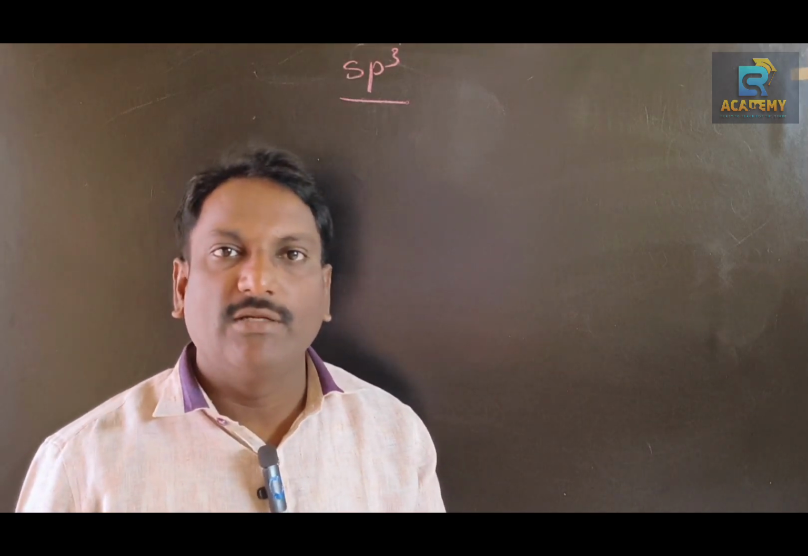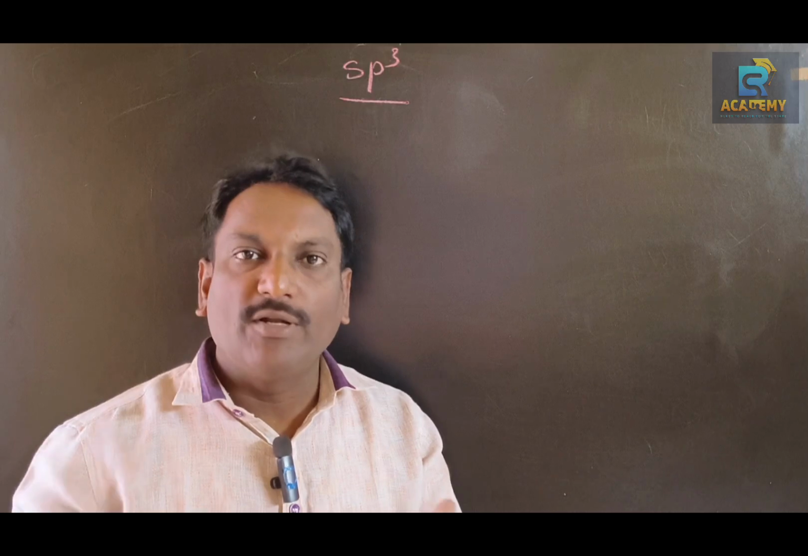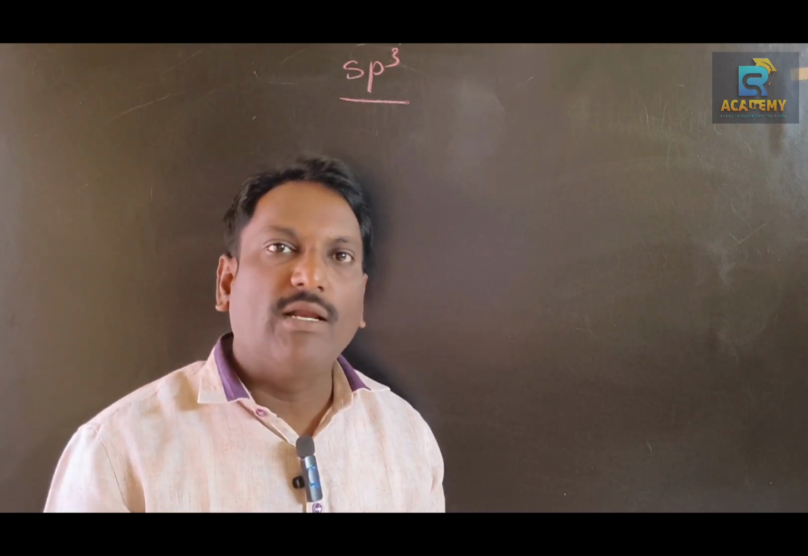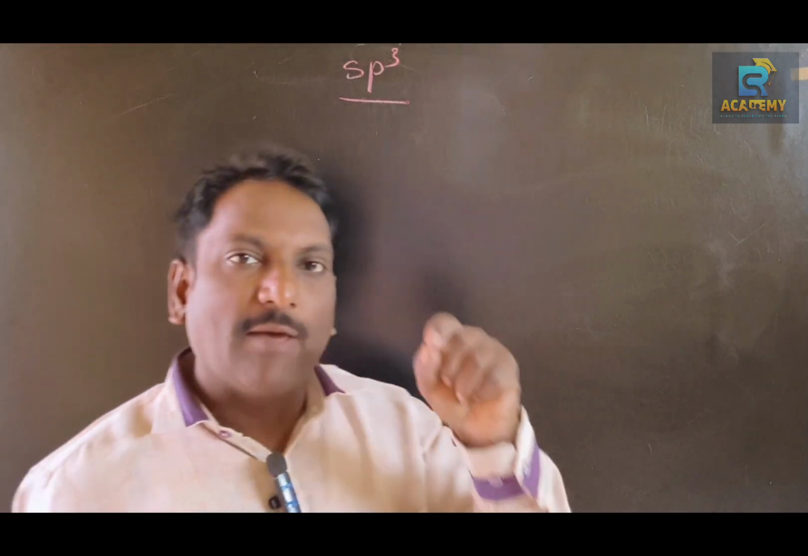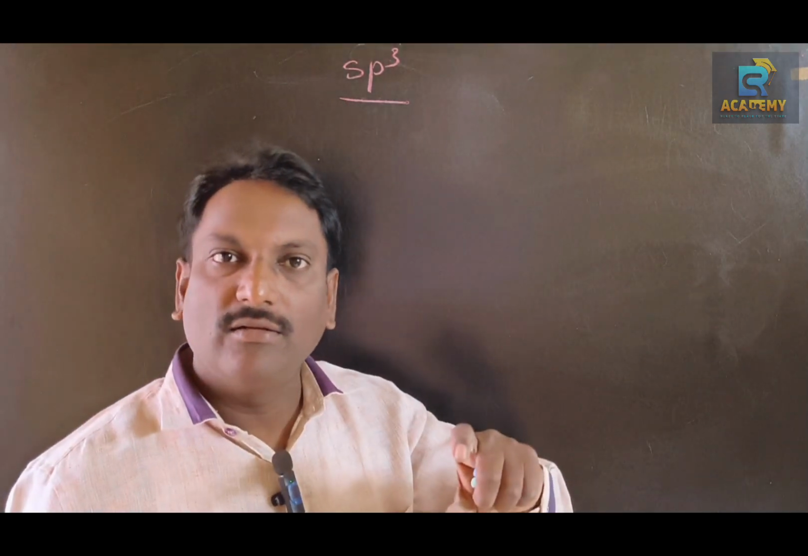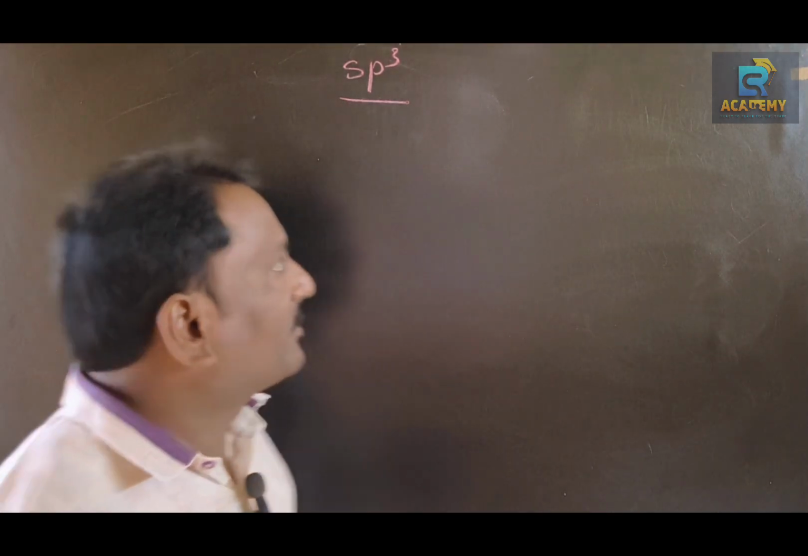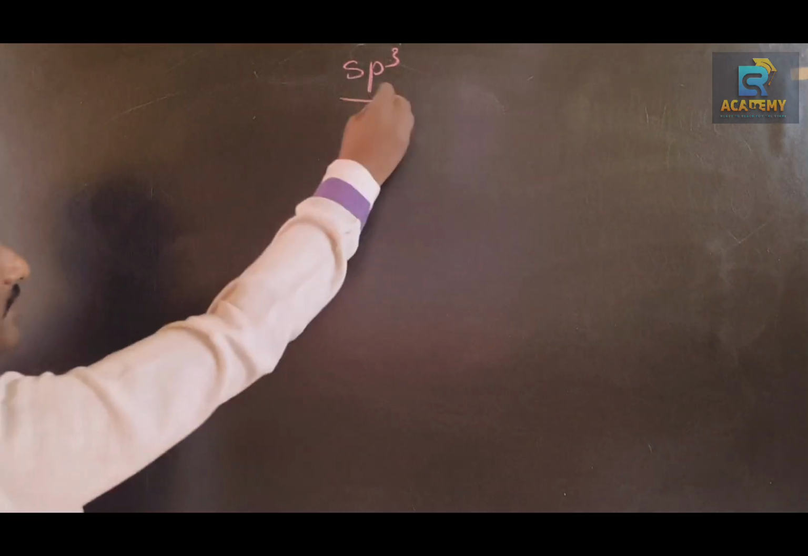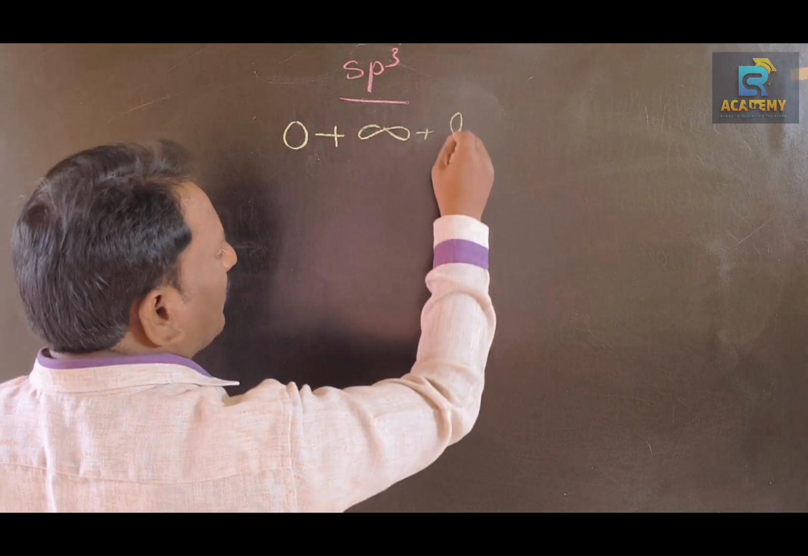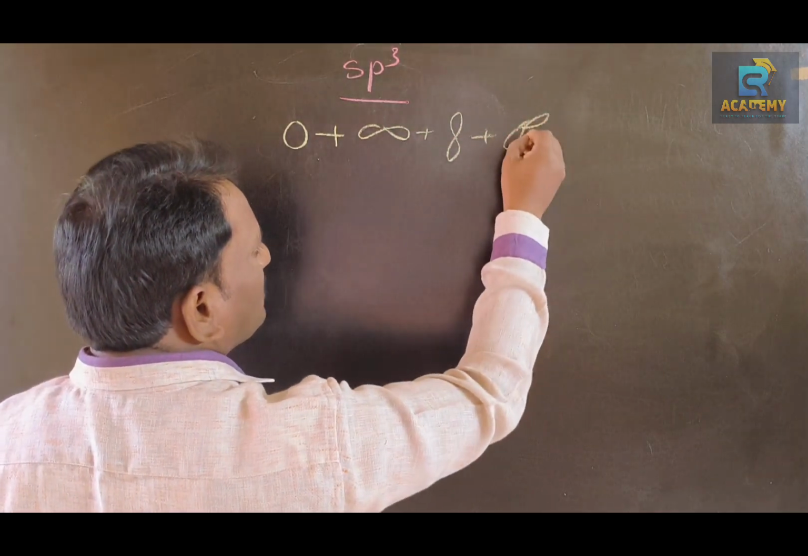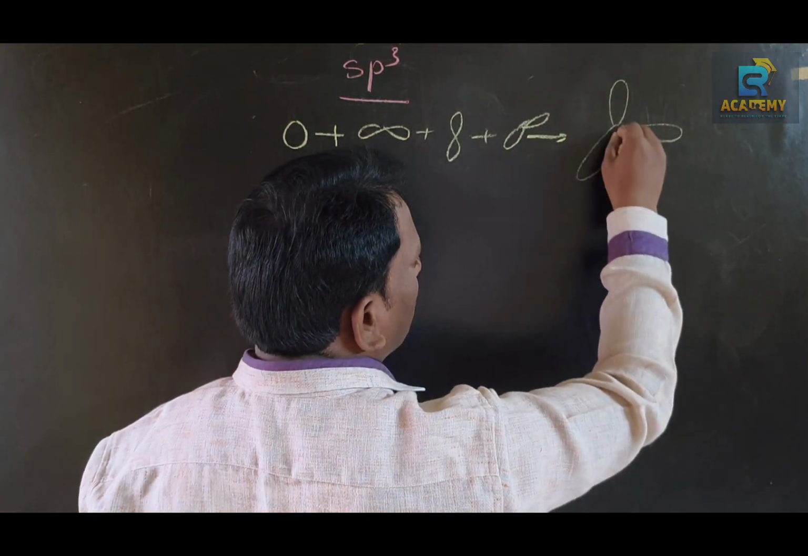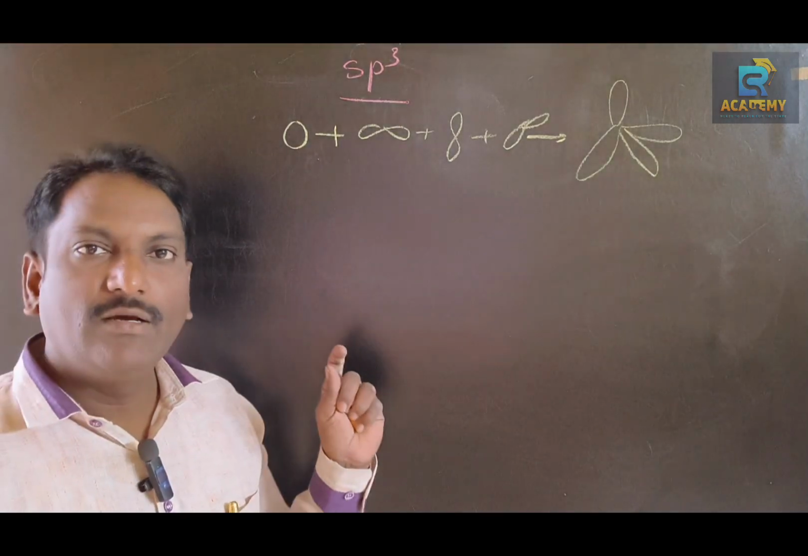In sp3 hybridization, one s orbital and three p orbitals are mixed together and undergo hybridization, producing four equal energy sp3 hybridized orbitals. Listen to me. In sp3 hybridization, one s orbital and three p orbitals mix together and give four sp3 hybrid orbitals.